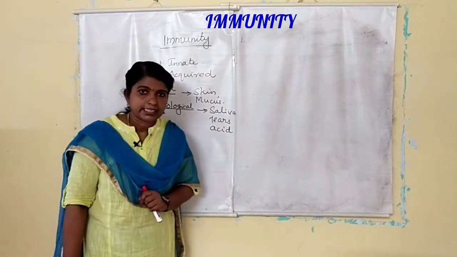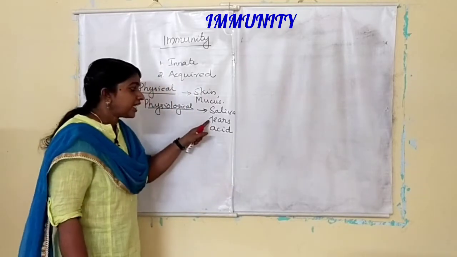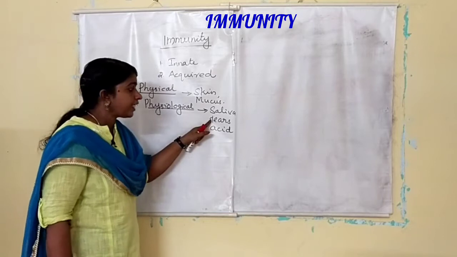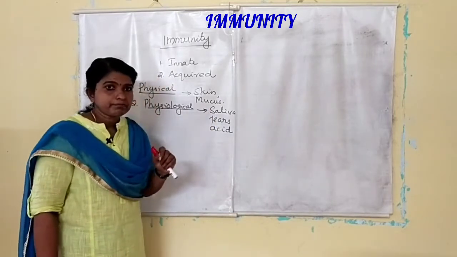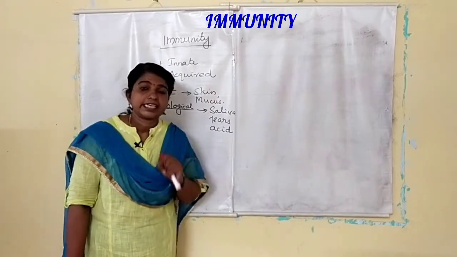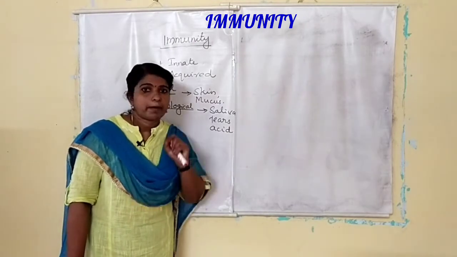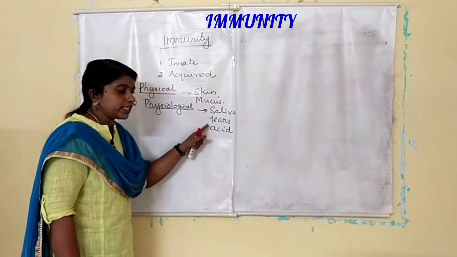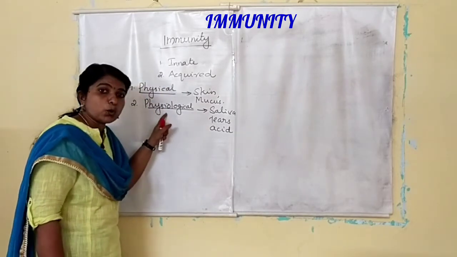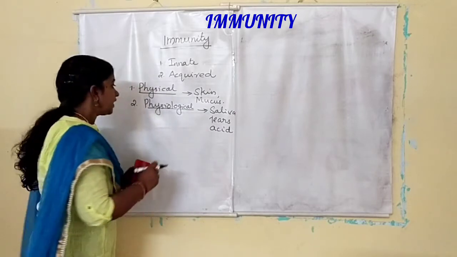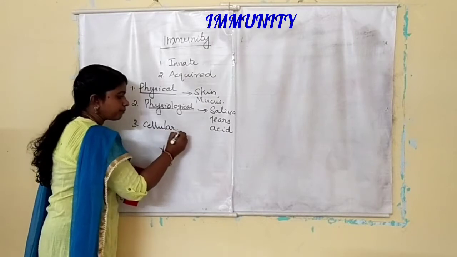This hydrochloric acid kills the germs that enter the stomach. Tears in the eyes and saliva in the mouth contain an antibacterial enzyme called lysozyme. This kills bacteria. So these three, saliva, tears and acid, act as the physiological barrier.